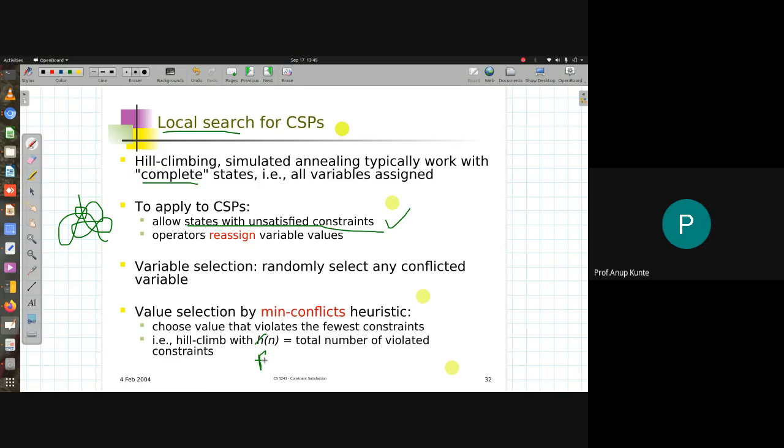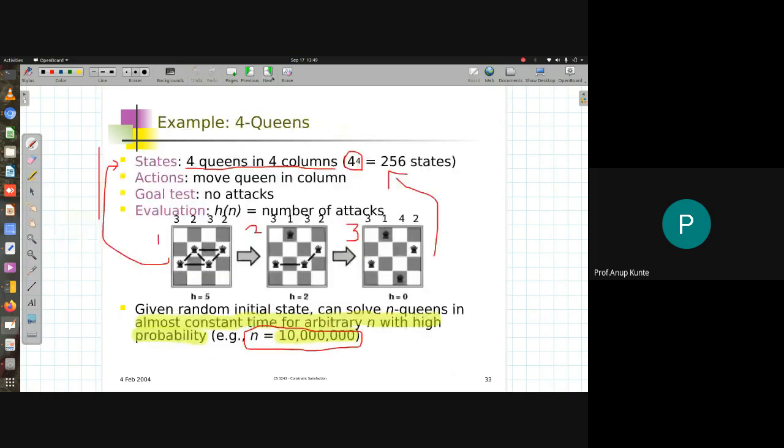So I need to have this evaluation function defined so that it will be minimized. I'll be using hill climbing's version of a minimization problem, and I want to find the minimum number of conflicting states as my f value, and I'm trying to minimize f here. I'm climbing down the hill rather than climbing up the hill. That's the difference in the problem. I've already discussed and shown this, and this is how this problem can be solved.